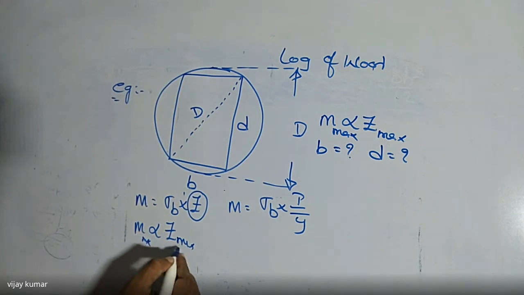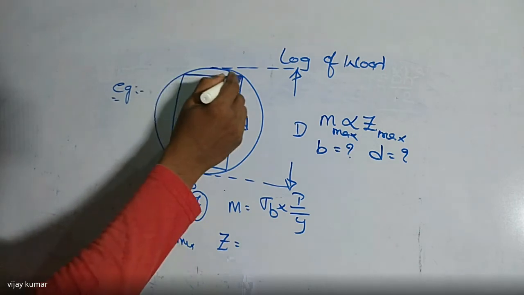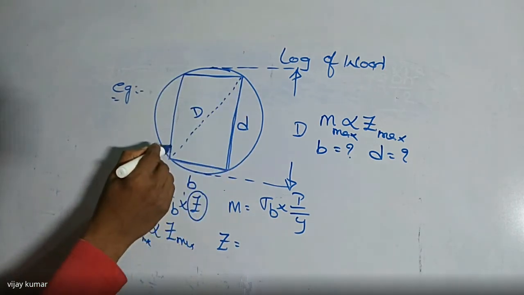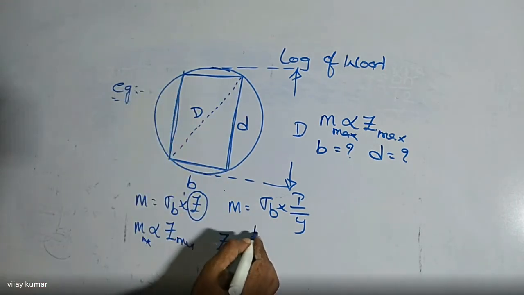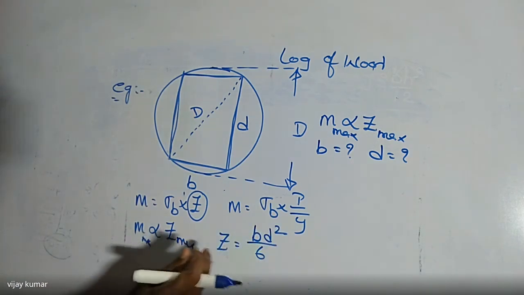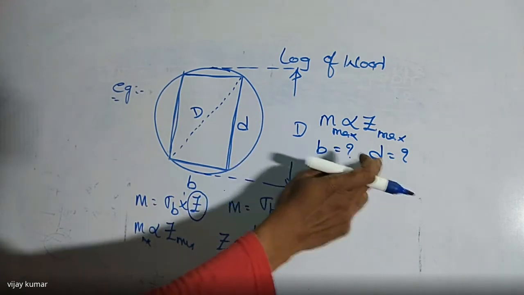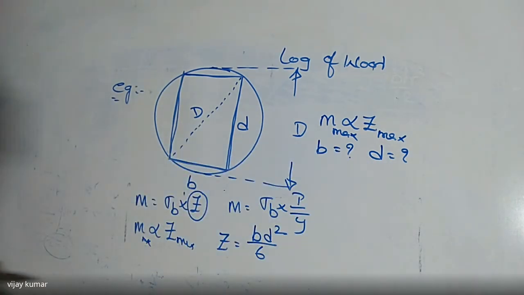You know that. What is the Z value for a rectangular section? So b d square by 6. Here I want to find the value of width and depth of the section for maximum strength. To find the maximum strength, what are the variables here now?